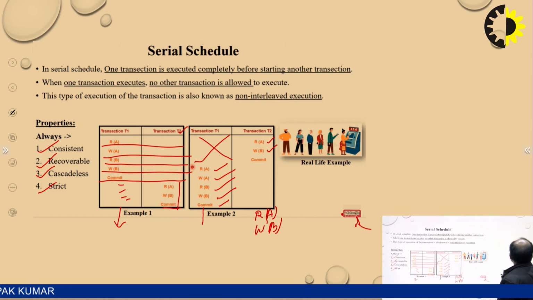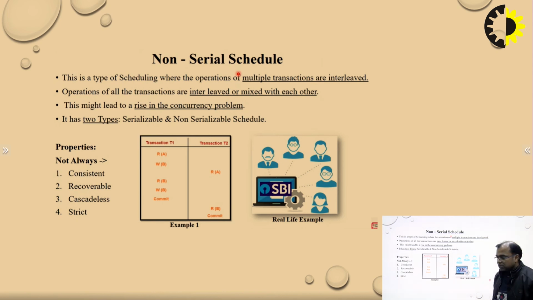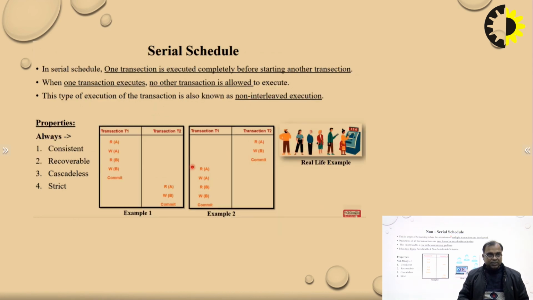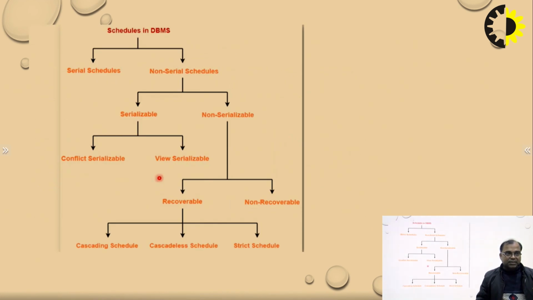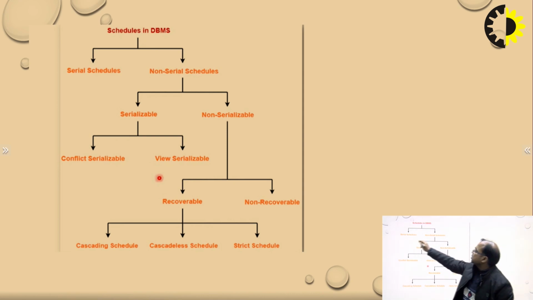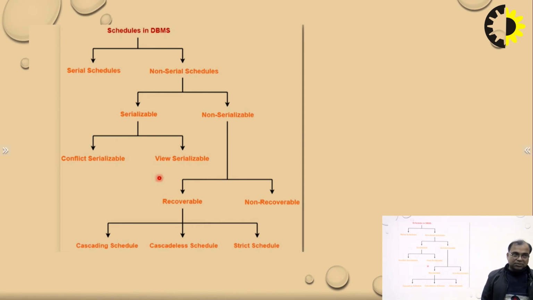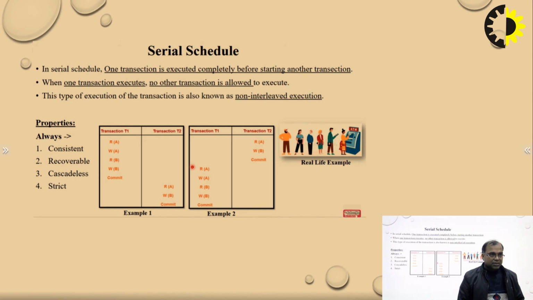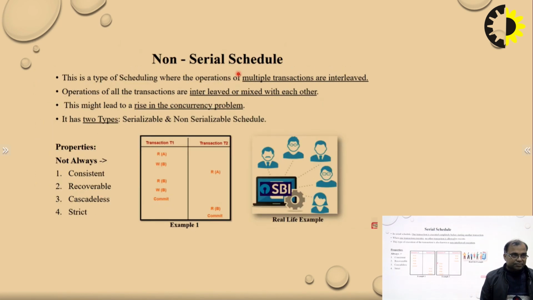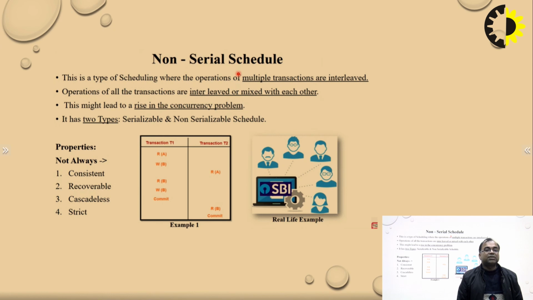Clear? Now we come to the next topic, that is serial and non-serial schedules. So we have completed the serial schedules. Now we have non-serial schedules. Now come to the non-serial schedule. What is a non-serial schedule?